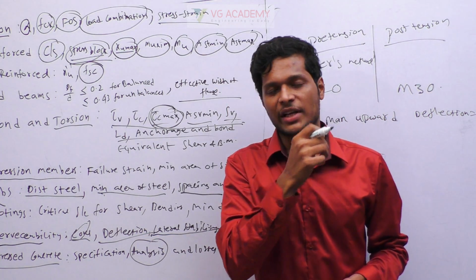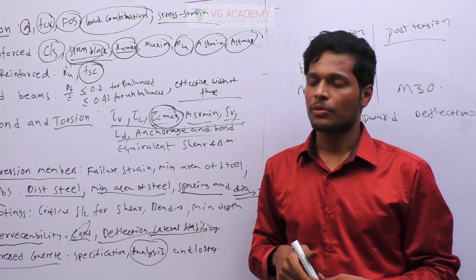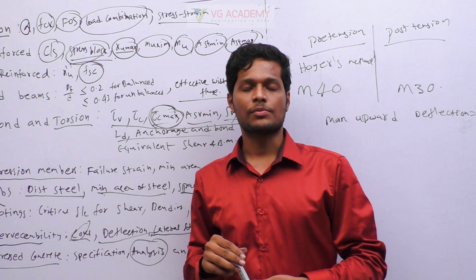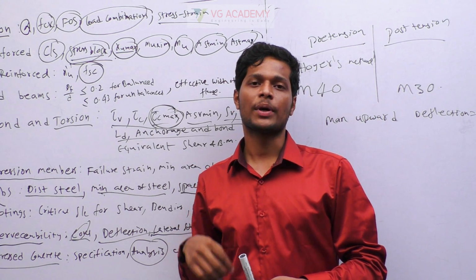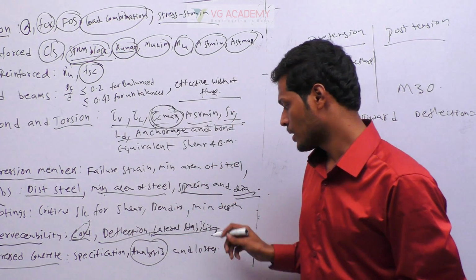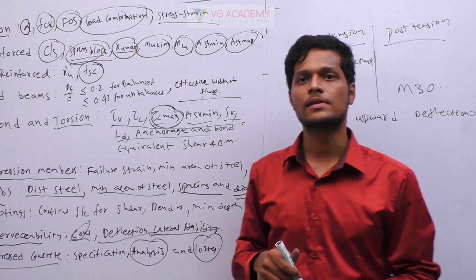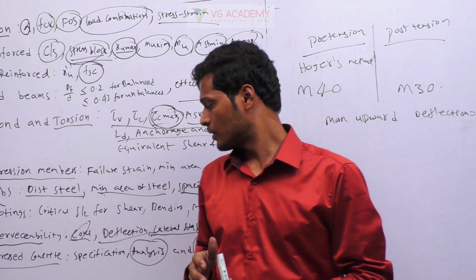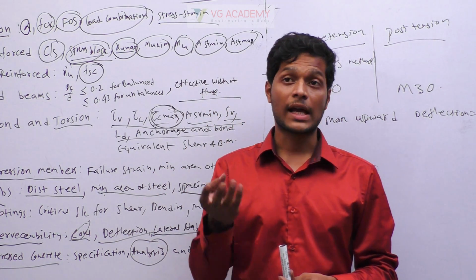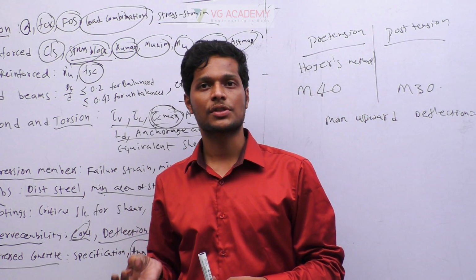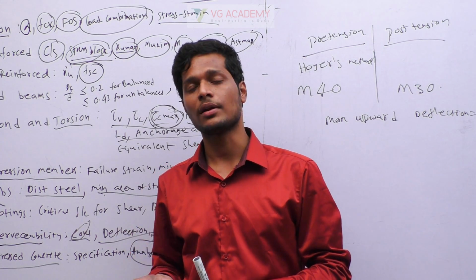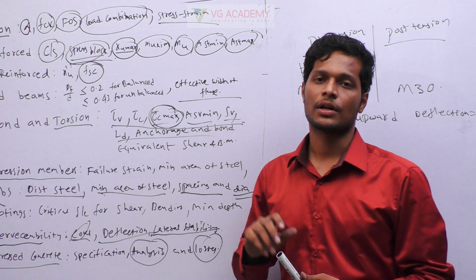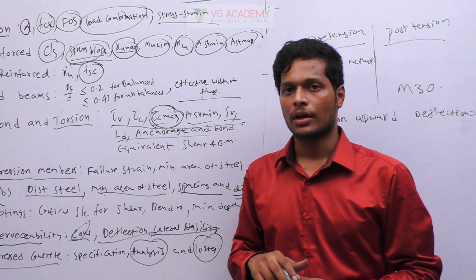Next, if you get any problematic questions, then in analysis read all the types of questions for finding stress at the bottom fiber and stress at the top fiber, and losses. In losses also try to read all the types of losses if possible. In losses we have elastic deformation loss, shrinkage loss, friction loss. Some are long term and some are short term losses, okay. See which are long term losses and which are short term losses and read accordingly.